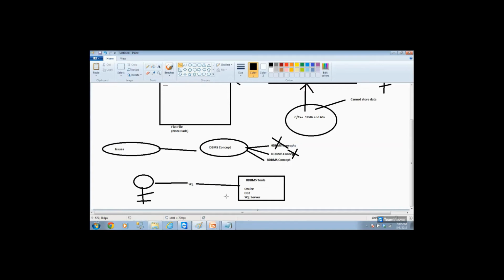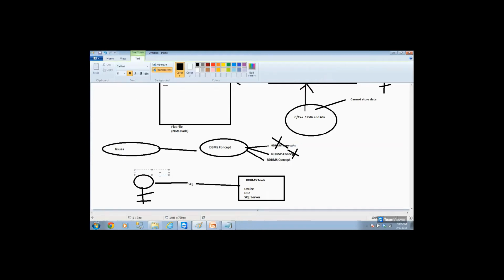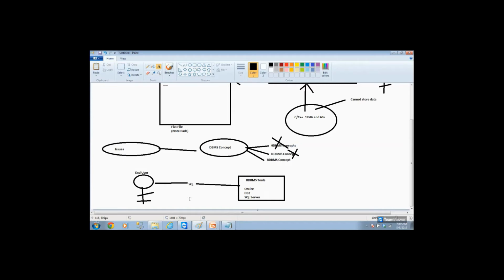That means I am teaching you RDBMS today using a language called English. Now here, this is you, the end user. How do I perform activities with these tools? For example, I am teaching you in English. Now, how do you give a command to SQL Server? You have to follow a language called SQL, structured query language. This language is implemented in all these tools. That means Oracle can understand SQL, DB2 can understand SQL, and SQL Server can also understand SQL.